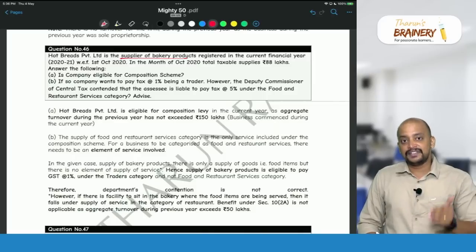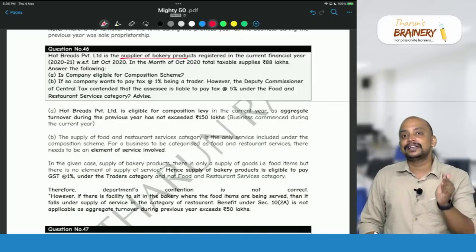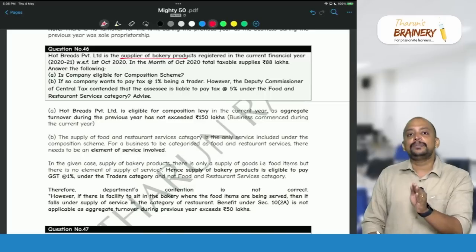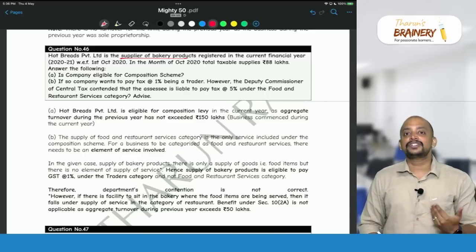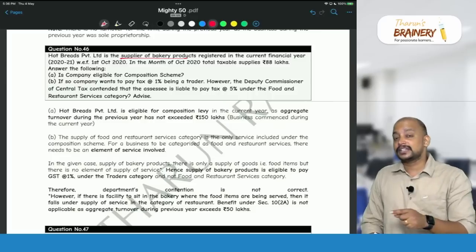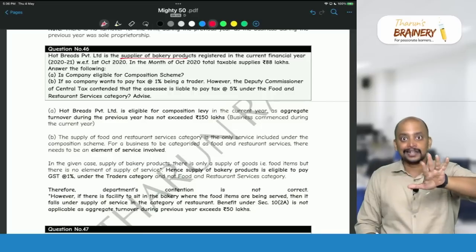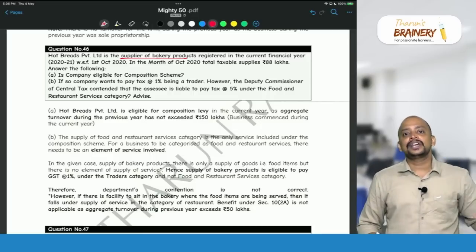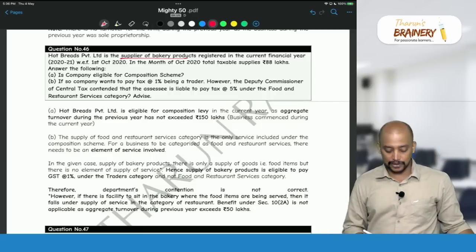For that, we check whether there is a seating arrangement in the bakery to sit and eat. If yes, it will be treated as supply of service, and they will be treated as a food service provider. Whereas if there is no place to sit, it's a normal bakery, then it is covered under supply of goods and they will be treated as a trader.